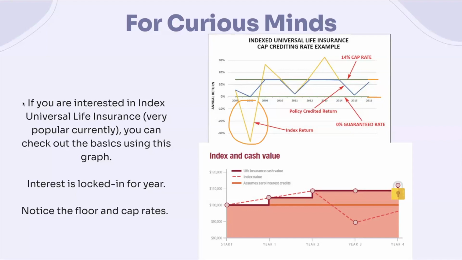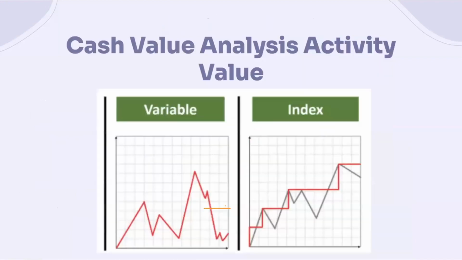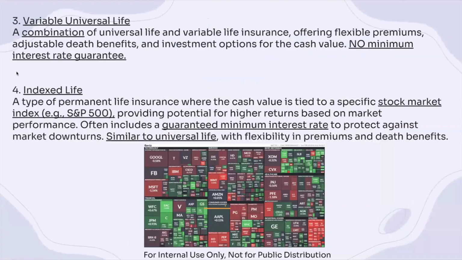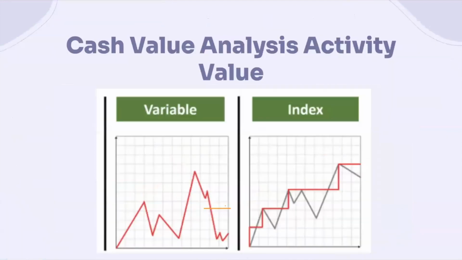If we want to look at this a different way, because this chart shows that annual return, we can look at this here. This is more with the index and cash value. So we can see that the cash value never dips. If it's initially 100,000, it's never decreasing, because with the IUL, remember for the exam, you want to know about this: with the index life, it has that minimum guaranteed interest rate.